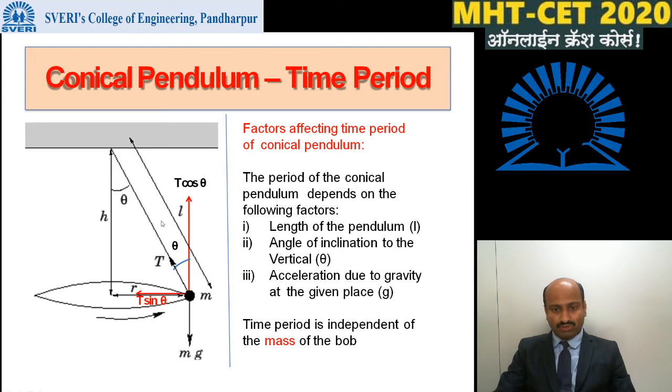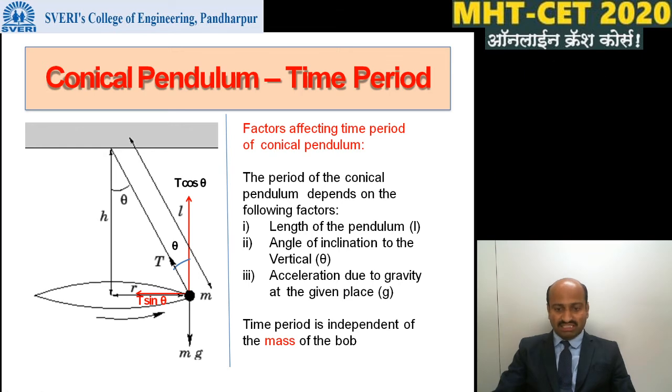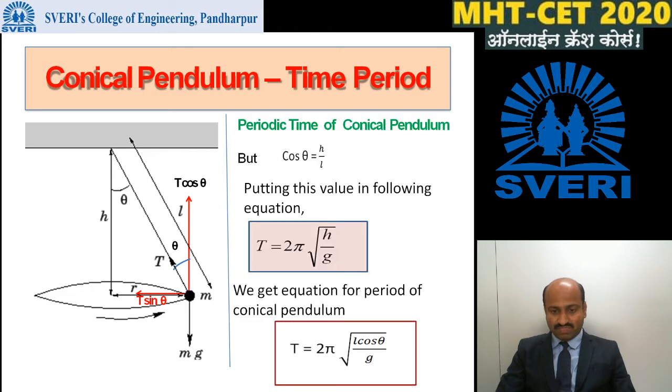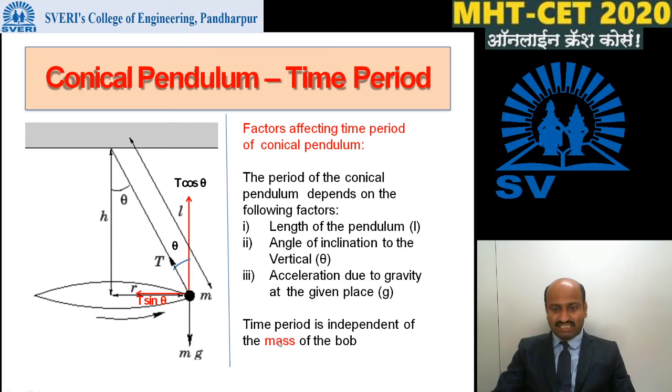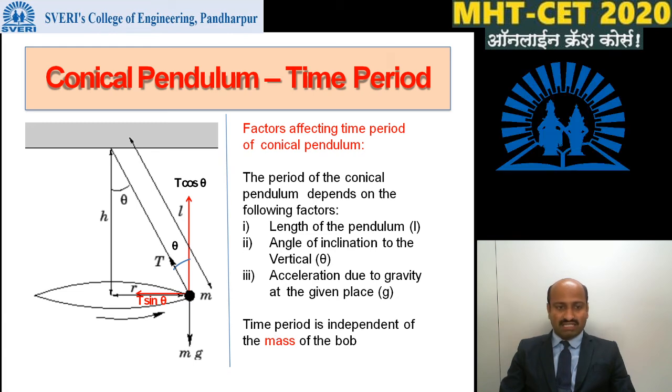Next, the acceleration due to gravity, g, acting on that pendulum. If we observe this formula, we can say that the periodic time depends upon the length of the pendulum, the angle of inclination, and the acceleration due to gravity. And this periodic time is independent of the mass of the bob.